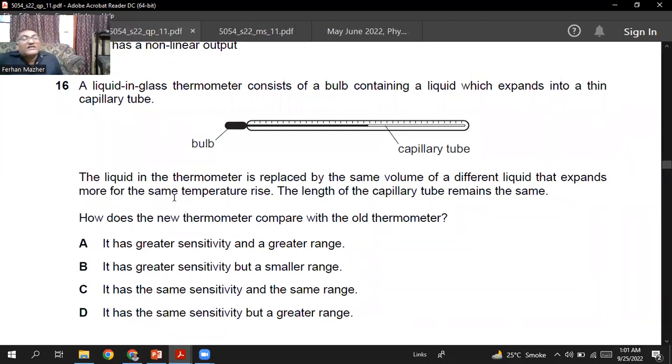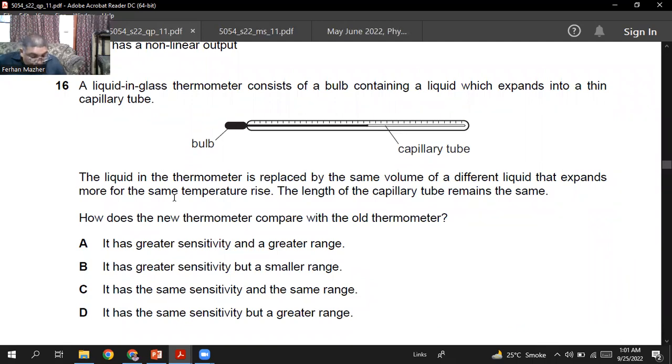A liquid in glass thermometer consists of a bulb containing a liquid which expands into a thin capillary tube. The liquid in the thermometer is replaced by the same volume of a liquid that expands more for the same temperature. The length of the capillary tube remains the same. How does the new thermometer compare with the old thermometer?